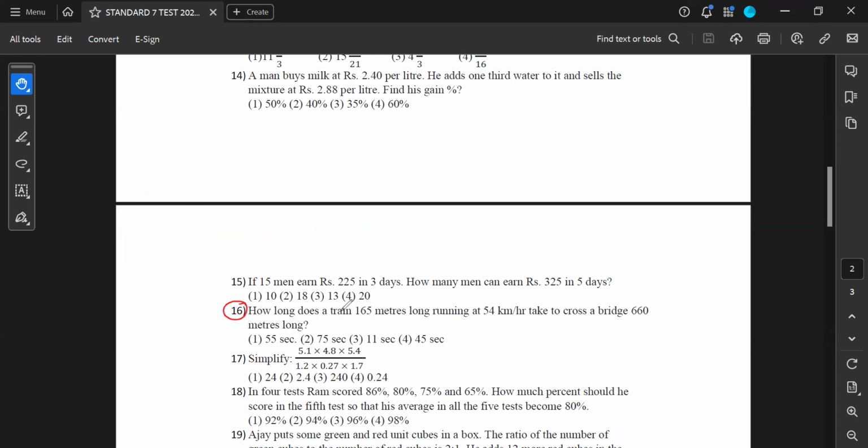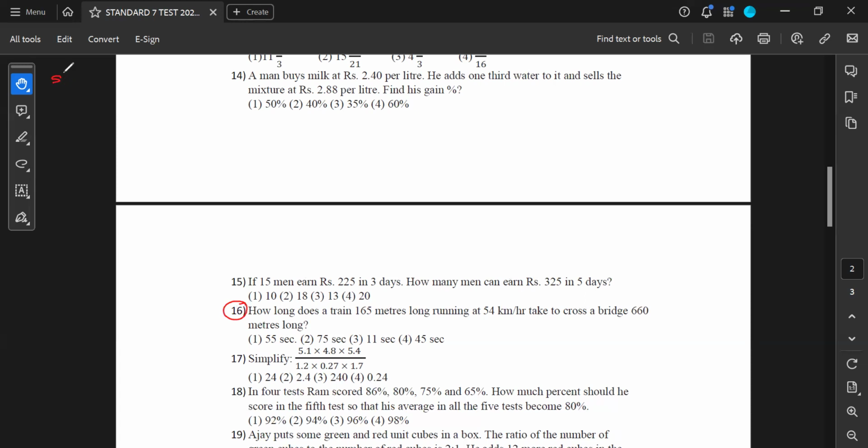Let's go for the 16th problem. A train 165 meters long, running at 54 kilometers per hour, crosses a bridge of 660 meters long, and the options are given in seconds. So I'll have to first convert this speed from kilometer per hour to meter per second.